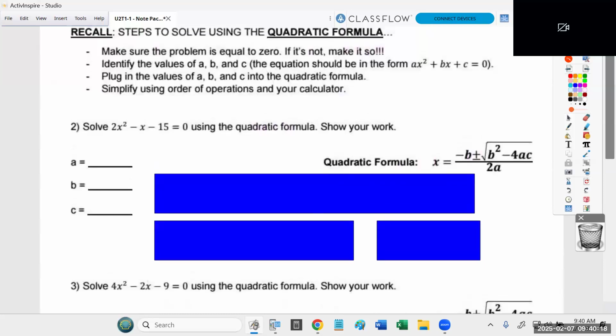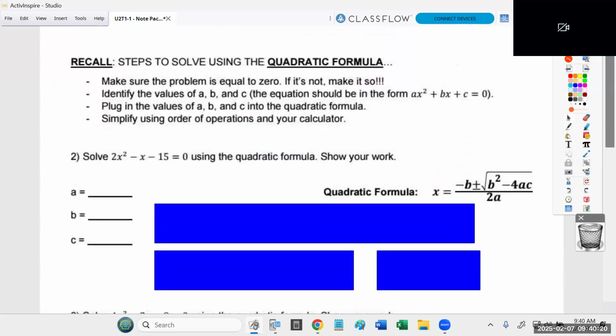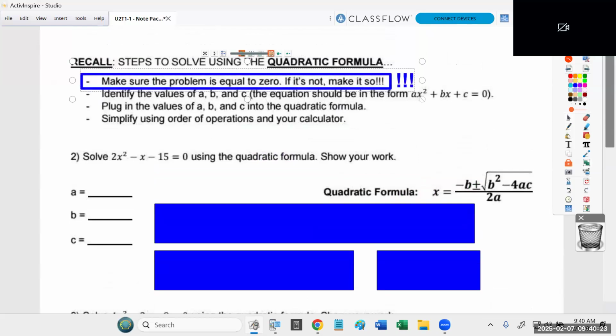All right. So remember again, and I tried to highlight this yesterday, the most critical step before you can even start is make sure the equation is actually set to 0. Now, fortunately, in the next problem, that's already happening. We've already got 2x squared minus x minus 15 equals 0. Beautiful. The fact that it's set equal to 0 means I can just copy the coefficients. There are 2 x squareds. There's a negative x. How many x's is that if it just says minus x? 1. So there's minus 1x. And then there's the number negative 15 all by itself. Okay?